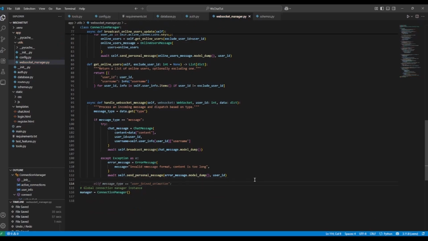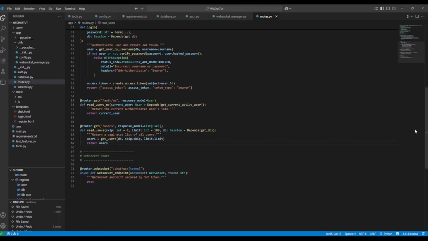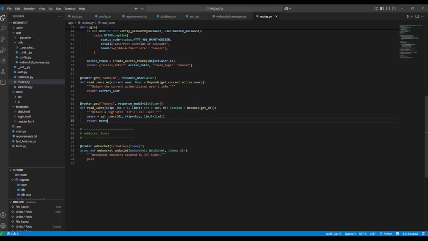And then we will also handle other message types. The other one that we have is get online users, in case a user connects and then is asking which users are online, the client code anyways. So then we can implement the WebSocket route here.